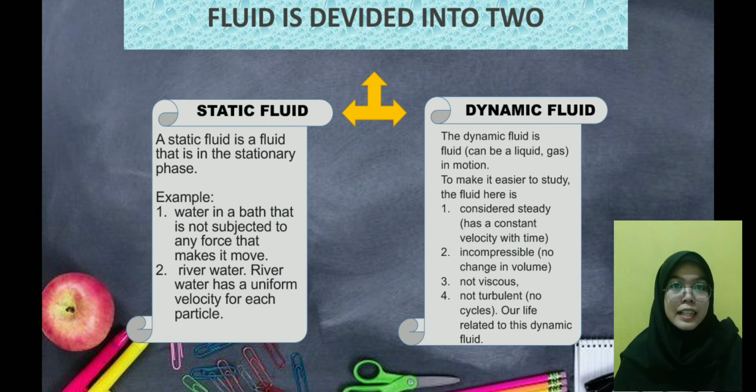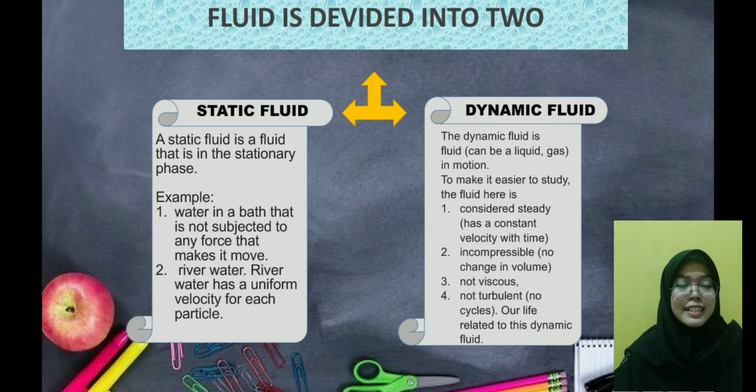And the second is dynamic fluid. The dynamic fluid is a fluid, can be a liquid or gas. So, dynamic fluid, to make it easier to study the fluid here, we can conclude that, first, it is considered steady state, meaning it has a constant velocity with time. And the second is incompressible, or no change in volume. And the third is not viscous. And the fourth is not turbulent, or not cyclic. Our life relates to this dynamic fluid.